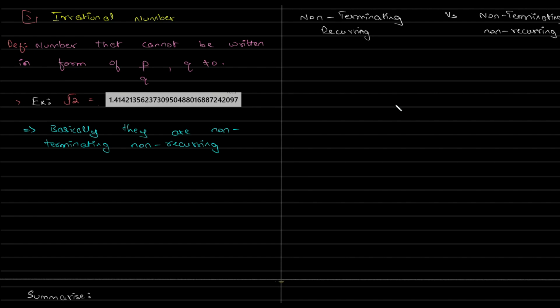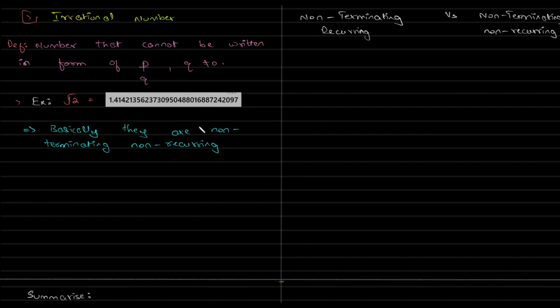If you take even bigger, it will keep going. If you take supercomputers, it will never stop. If you program it and let it be, it will run forever. So this number cannot be written in the form of p by q.